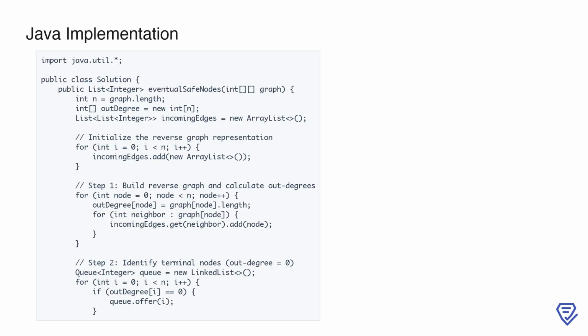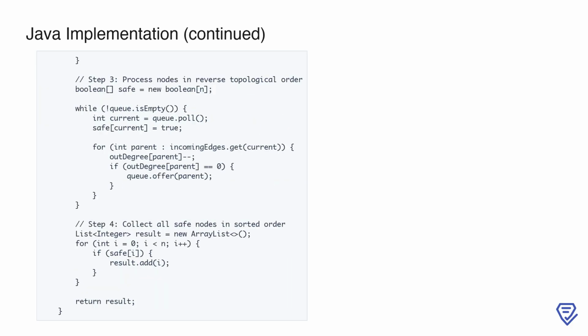Next, we populate these structures. For every node in the graph, we calculate its out degree by counting its direct neighbors. At the same time, we update the reverse graph by adding the current node as an incoming edge for each of its neighbors. This step allows us to focus on the reverse relationships in the graph, which is crucial for identifying safe nodes later. Lastly, we prepare for the next step by initializing a queue to hold terminal nodes, nodes with 0 outgoing edges.